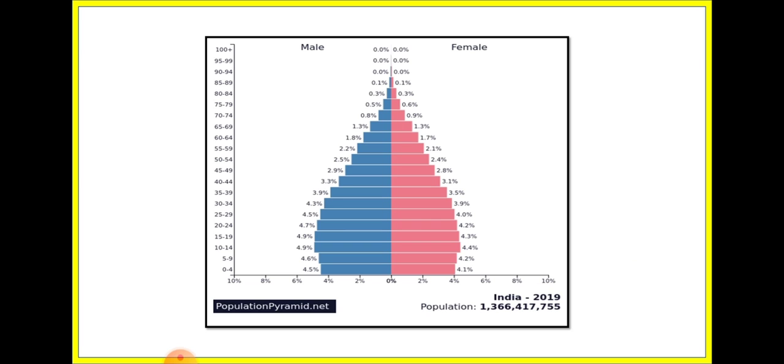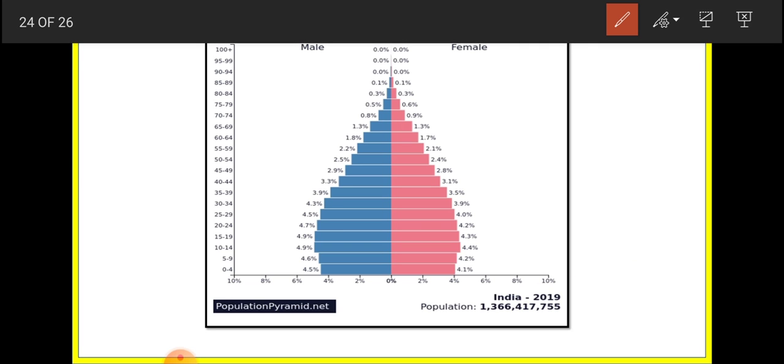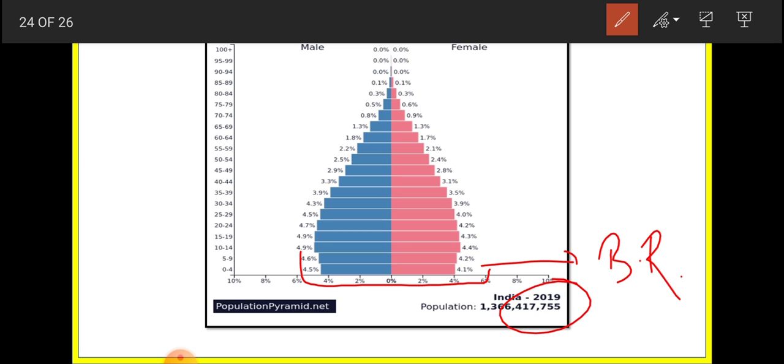Here you can see it is also the pyramid of India, and it is taken in the year 2019. Are you able to see that the base has become narrower? The base has become narrower. That means the birth rate is controlled in India, okay. Now as you can see, it is broader here. That means the economically independent section is good in India. Means there are more young people in India. That means India can develop economically, okay.